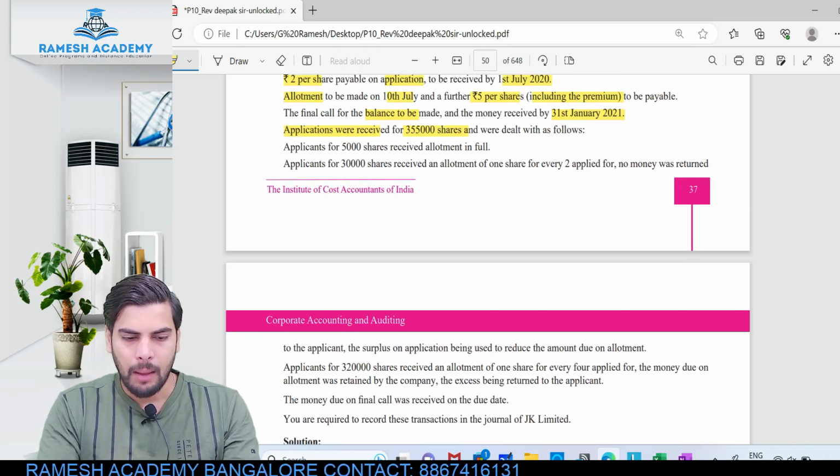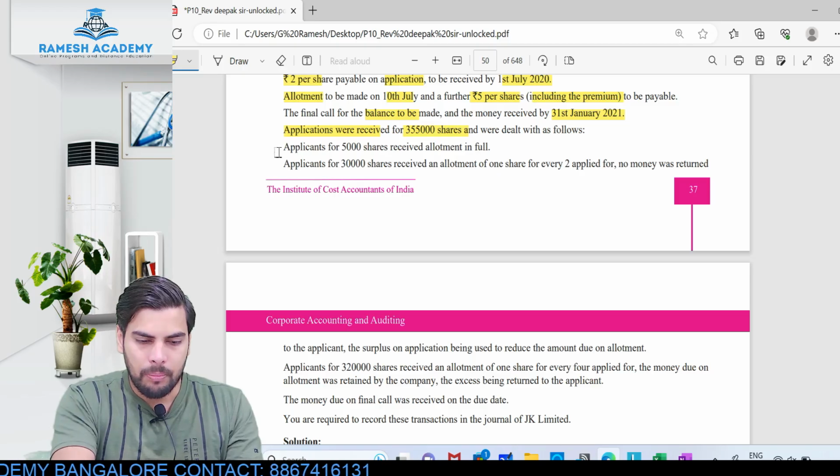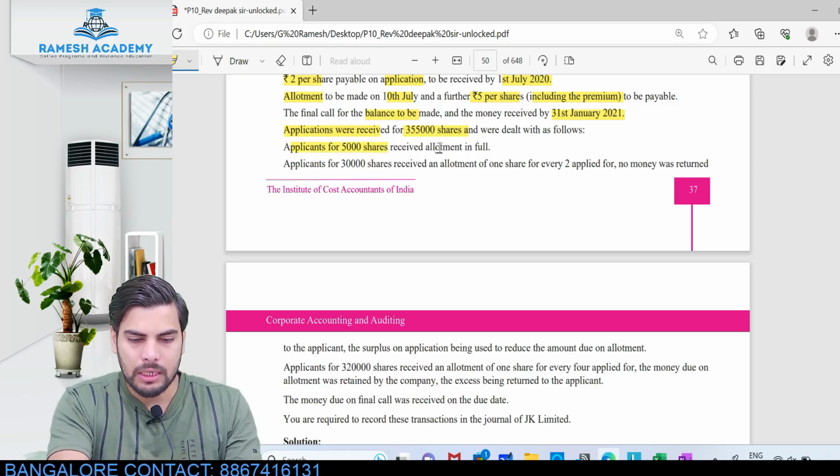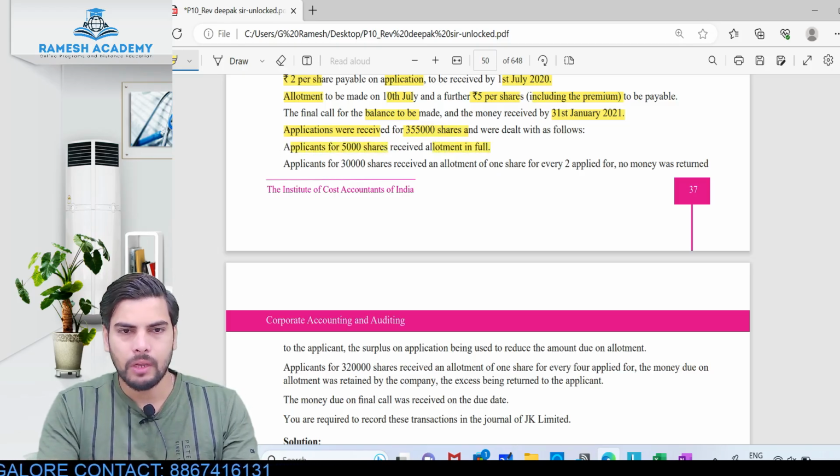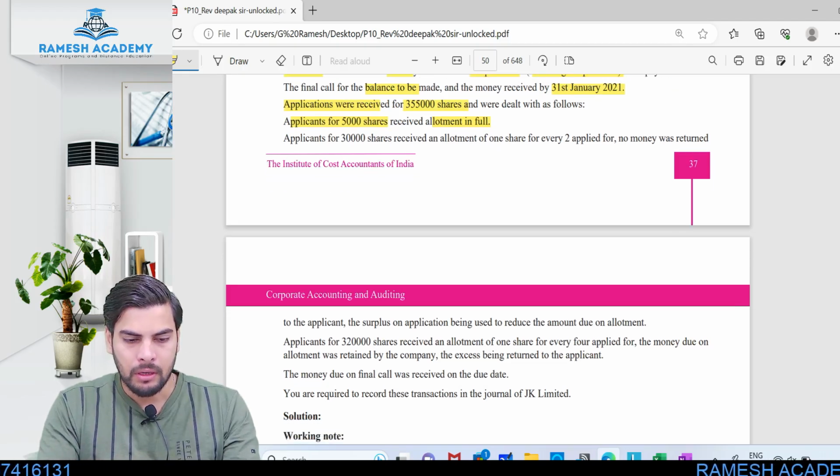Look at this. Applications were received for 3,55,000 shares and were dealt with as follows. Applicants for 5,000 shares received full allotment. Everybody who applied for the shares will get exactly the same number of shares which they applied for. Applicants for 30,000 shares received an allotment of 1 share for every 2 applied.